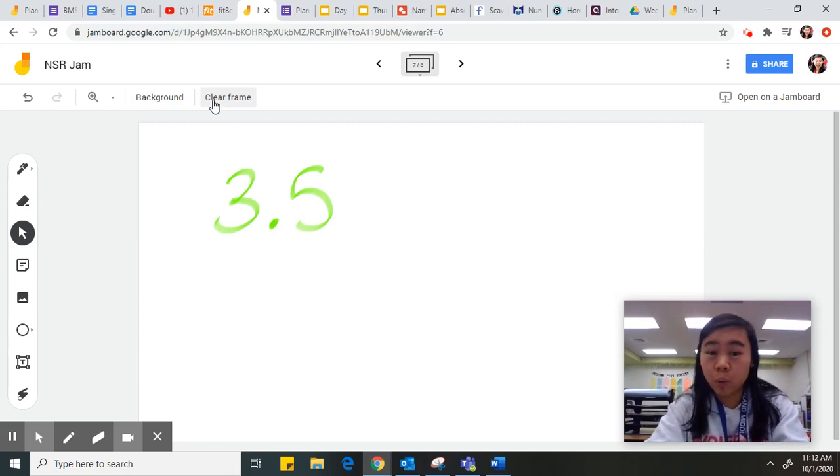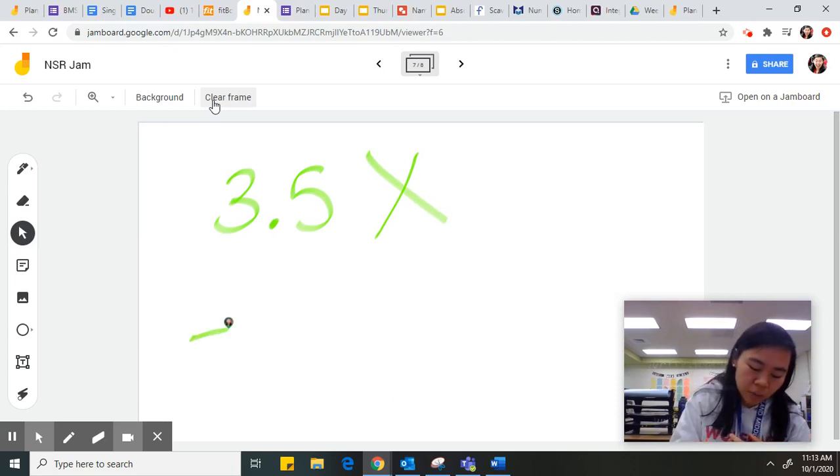Could I give you $3.5? No, I couldn't. I'd have to either rip that dollar in half to give you half of that $0.5, or I'd have to give you some change, right? So if you have to go into the change for our dollar example, then it is not a whole dollar. It's not a whole number, so it is not an integer. So this is not an integer because I have that 0.5.